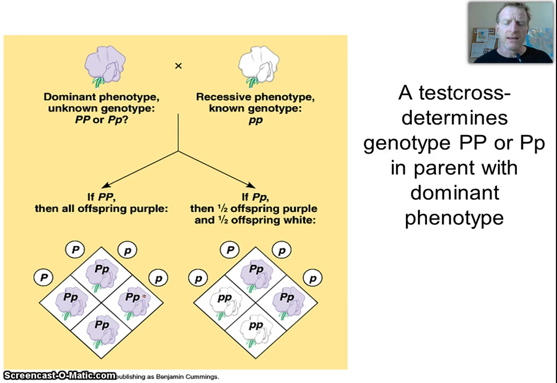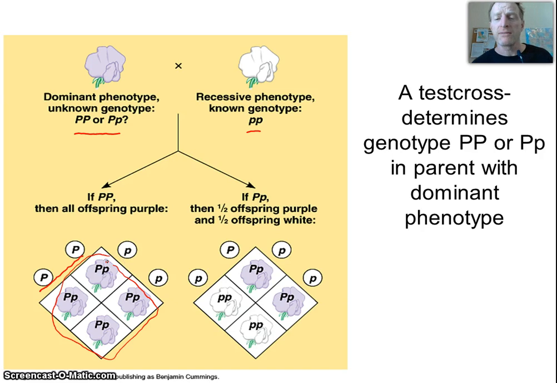And again, sometimes we're looking at something that shows a dominant trait, and we want to know, is it homozygous or is it heterozygous? Well, the way I can figure that out is I can do a test cross. I can cross it with something that is homozygous recessive, right? If it's recessive, it has to be homozygous. It can't have the dominant allele. Okay? And the way I do that is I say, okay, if I cross it and it's homozygous, if it's pure dominant, all my offspring will show the dominant allele.